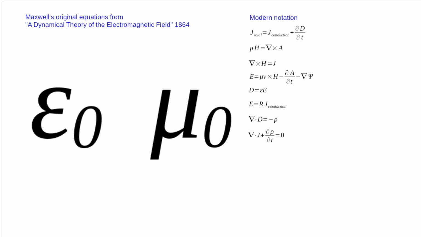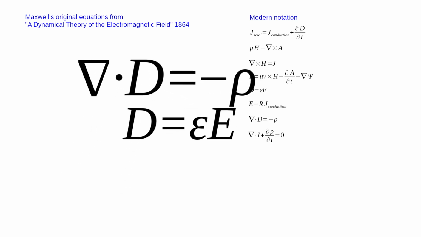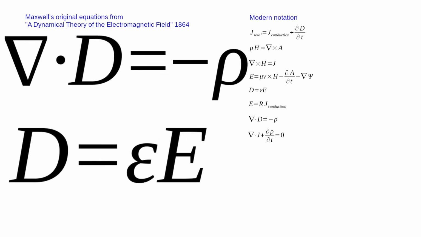Traditionally, we think of these as fixed constants. But what if they're not constant at all? What if they can vary in space and time? Look at these two equations: Gauss's law and the electric elasticity equation.